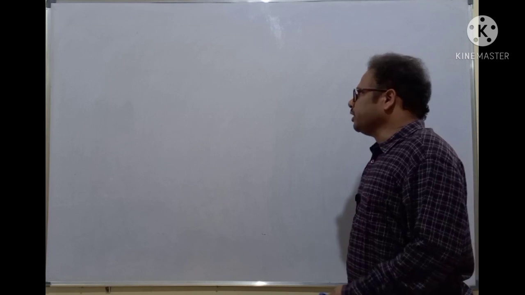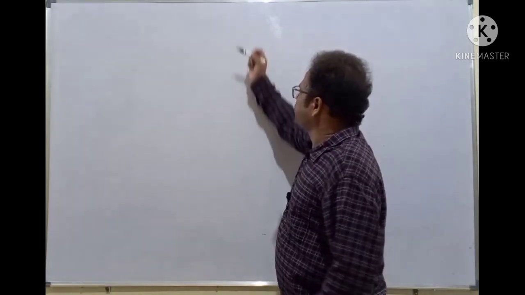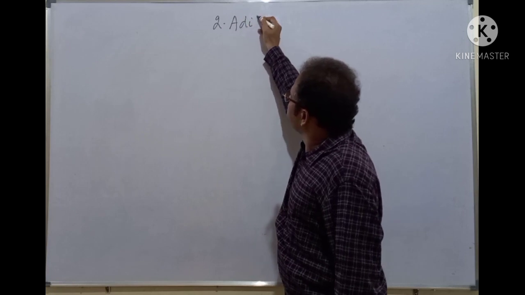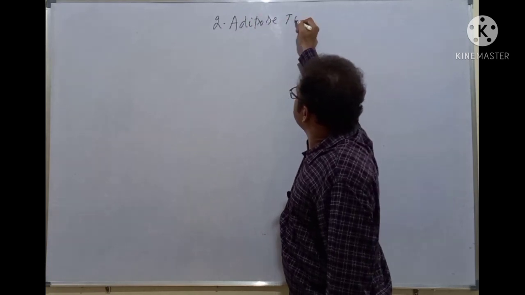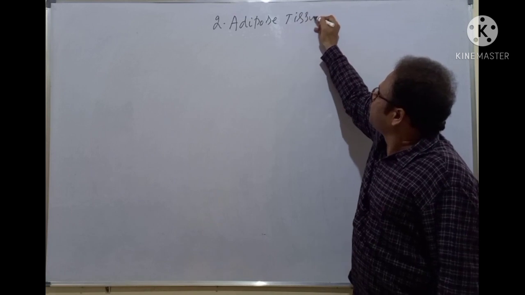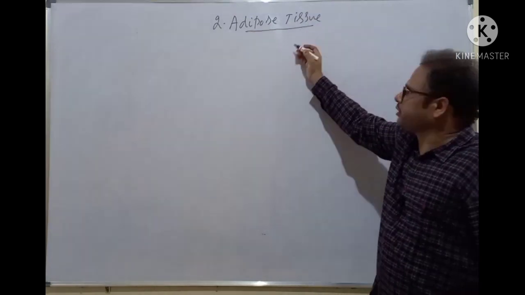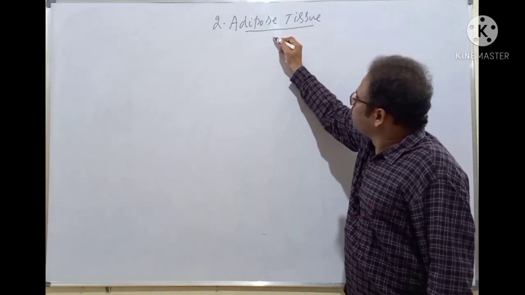So next one is the adipose tissue. The second type of tissue in the loose connective tissue is the adipose tissue. What is adipose tissue? It is a special type of tissue specialized for the storage of fat.